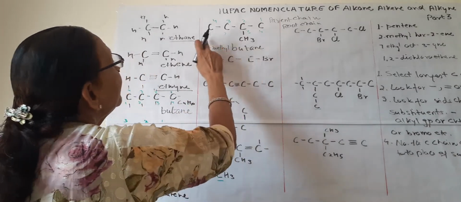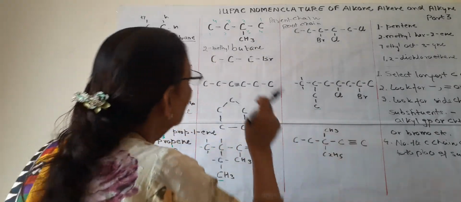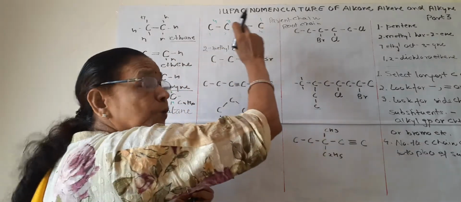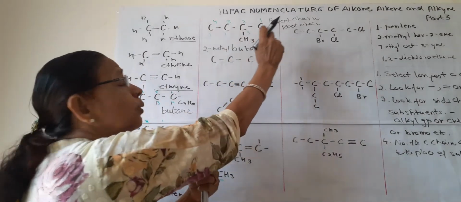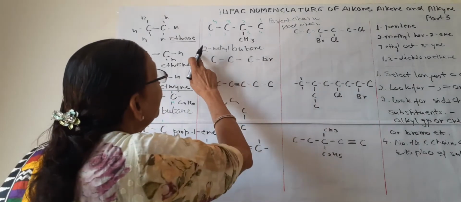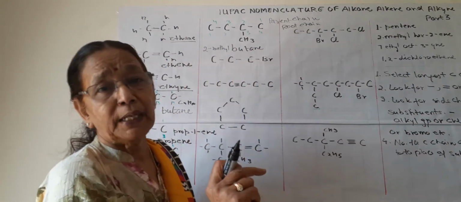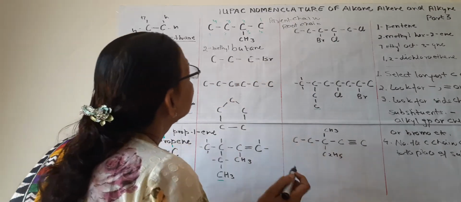It can be 3-methyl butane, but 3 is more than 2. So we will take the pattern from where this group comes on a lower carbon number. So it will be 2-methyl butane. Is it clear?